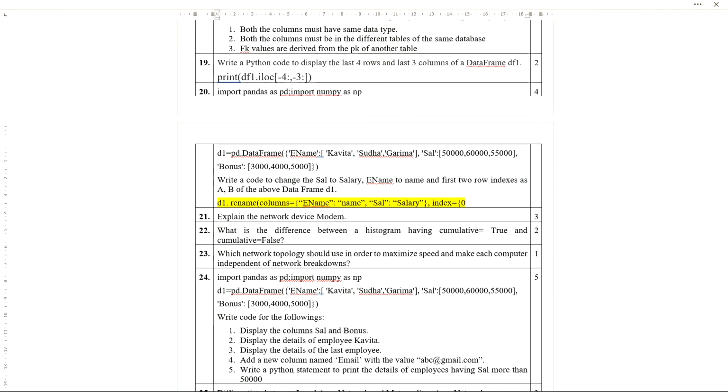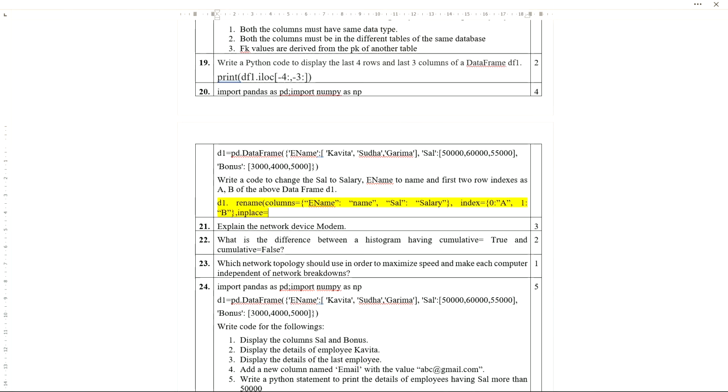Here the row indexes are not given by name, so 0 and 1 only. So row index 0 to A, then 1 to B. Fine, close this, put a comma, and here we need to write inplace equals to true. So this is the answer. If you do not want to write inplace equals to true, then before df1 you write df1 equals to.